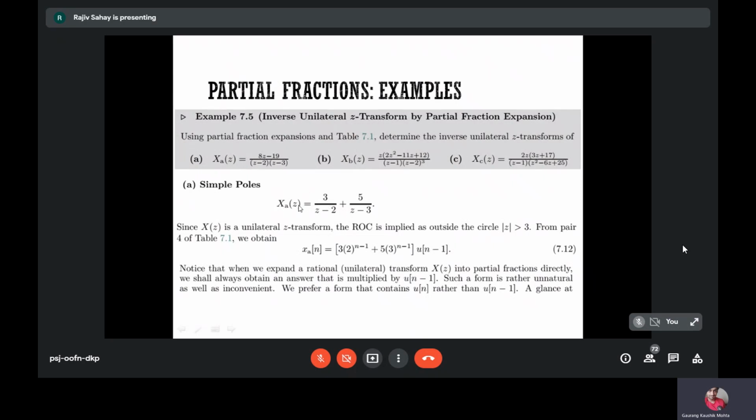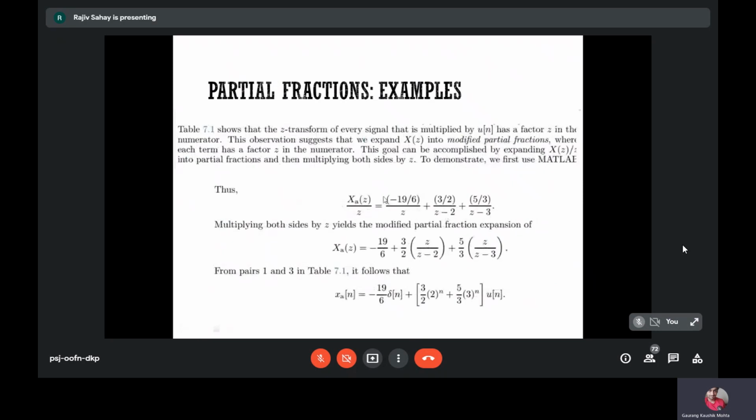We split X(z) divided by z. So again, you find the partial fractions. They are not the same as the previous case partial fractions. You will get this set of residues, and this will be the denominator. You are dividing by z, so you are introducing another pole. That's why you have z here, then z minus 2 and z minus 3.